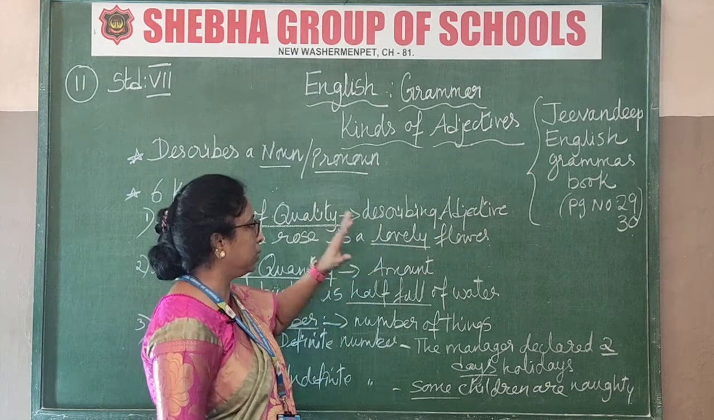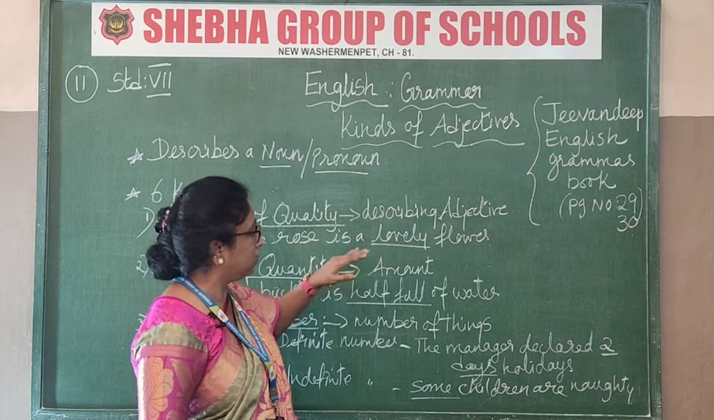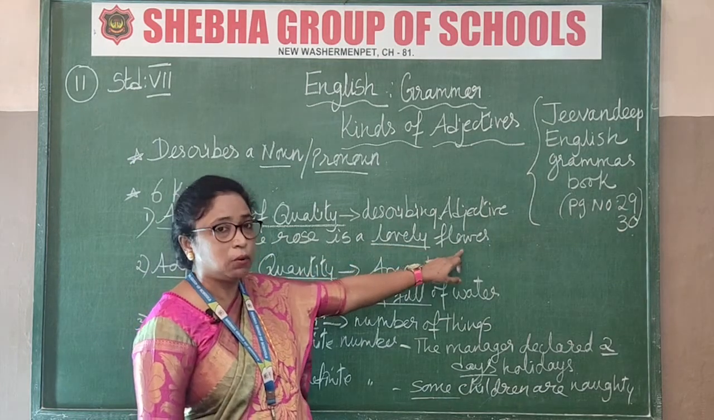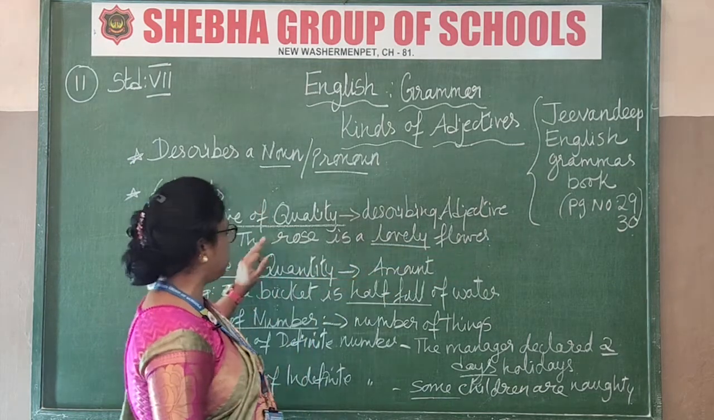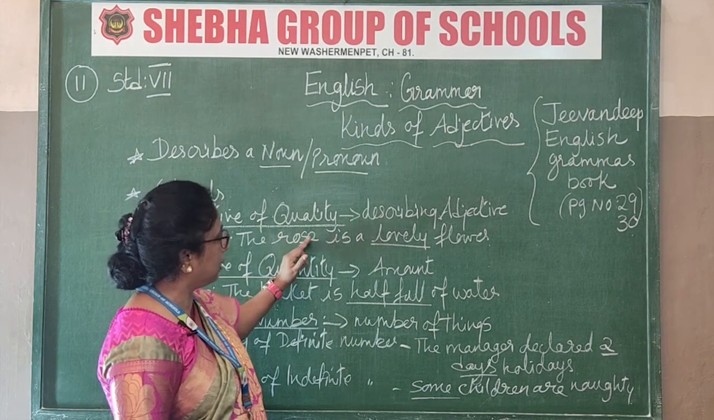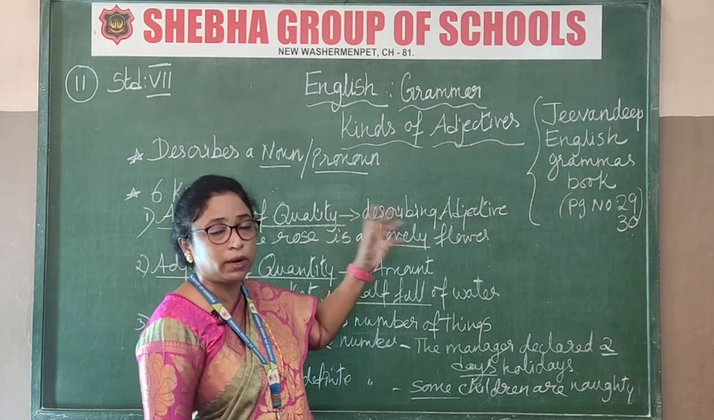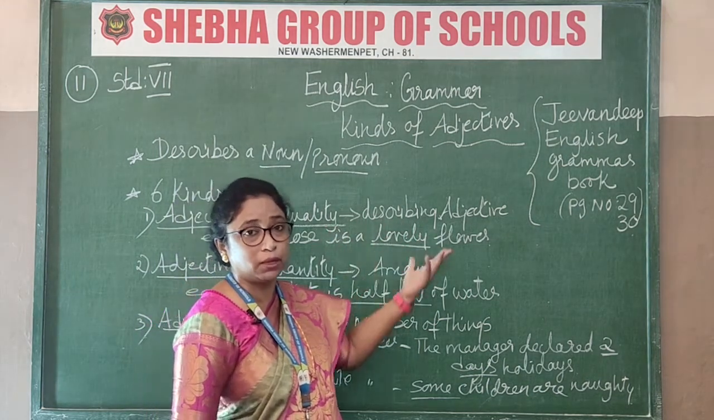Now the first one is quality, a describing adjective. What is the noun over here? The noun is the rose, a common noun. How I am describing it is lovely. Got that now? So the quality of the rose is lovely. I am describing the quality of the rose.